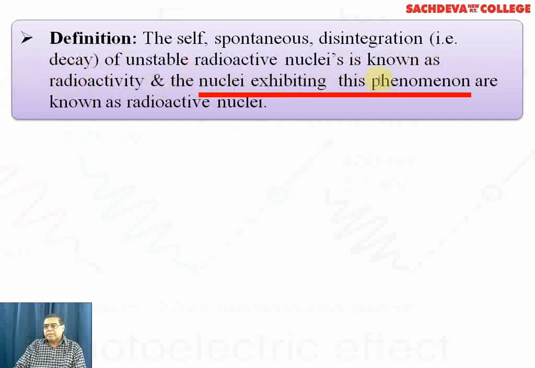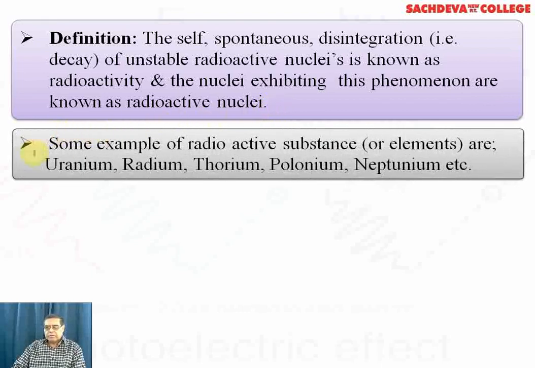The nuclei exhibiting this phenomenon are known as radioactive nuclei, and the process is not affected by temperature, pressure, and density variations. Some examples of radioactive elements are uranium, radium, thorium, polonium, neptunium. In all these cases, you will find that the neutron-proton ratio is generally 1.5, and their nuclear shapes will be elliptical.